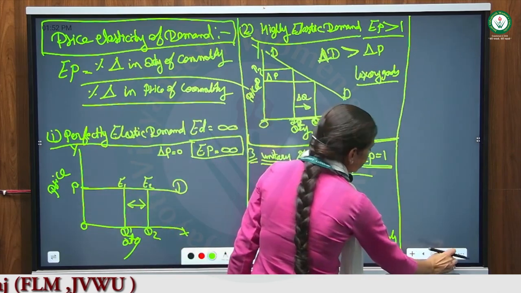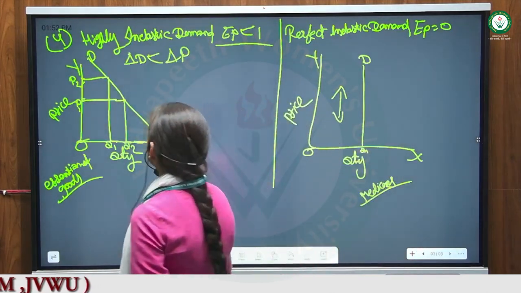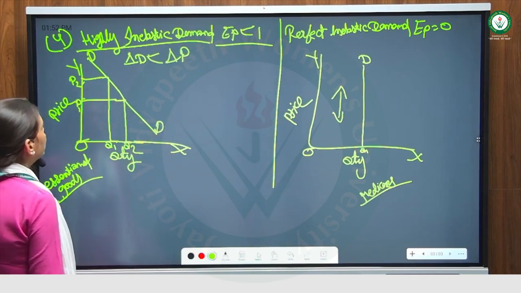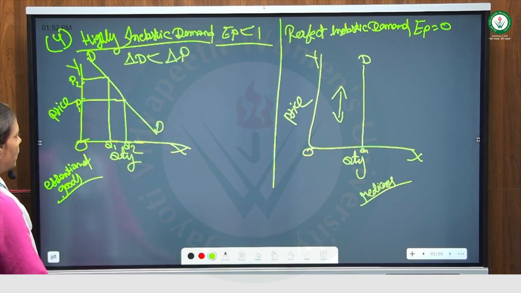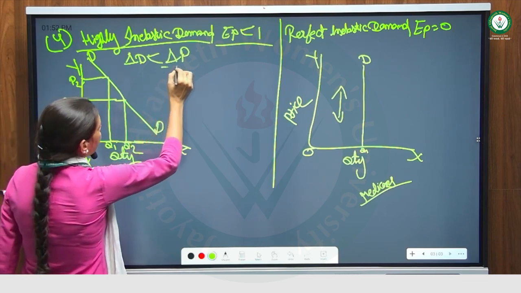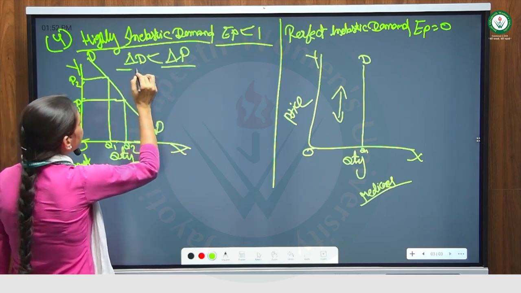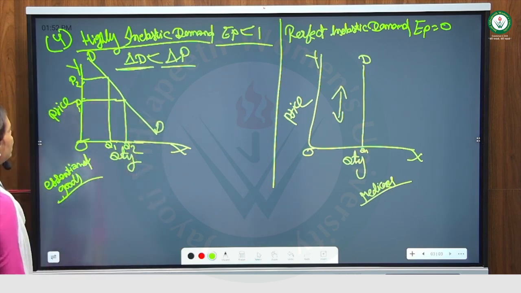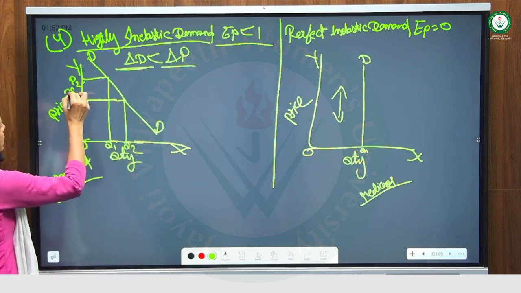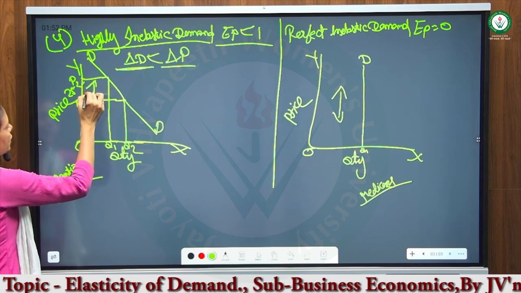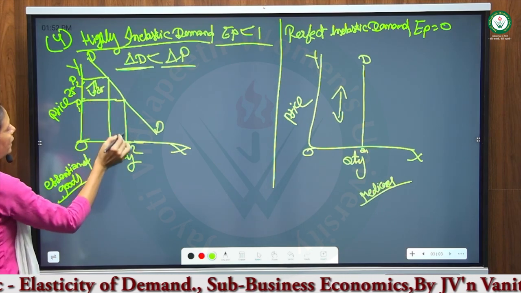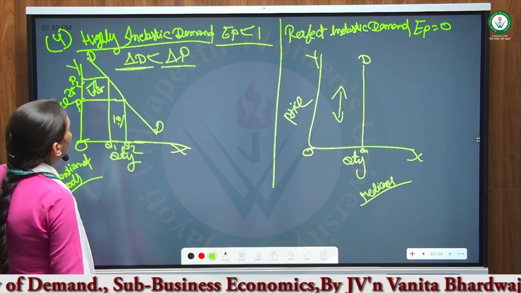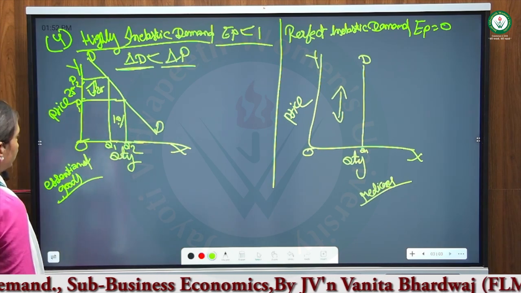And next is highly inelastic demand. Highly inelastic demand is when changes take place in prices, and the change in demand is less. Suppose the price changes by 25% and demand changes only 10%. This is highly inelastic demand.